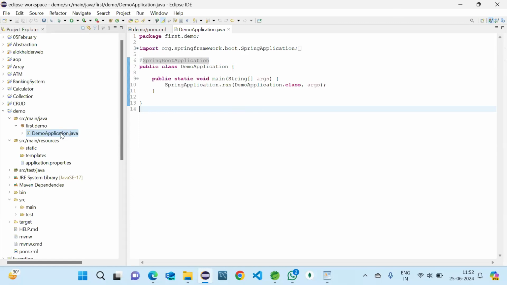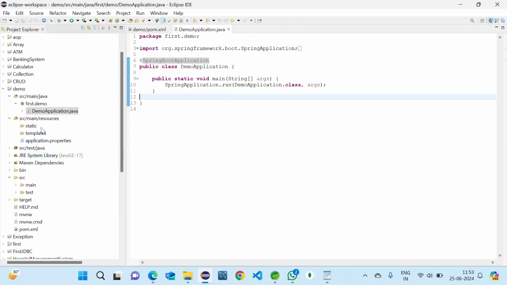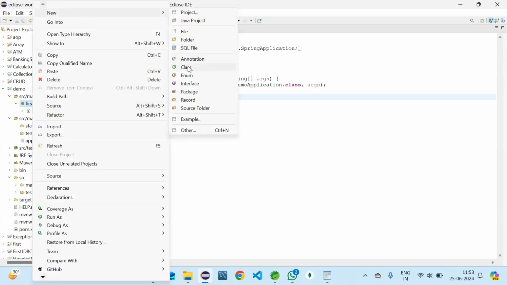And this is the main file. When we are creating a project, this will be created for every project, and it has this annotation. Because of this only, the overall execution will be completed automatically. So if we wanted to have any entity or anything, we should create one more class, and add the controller annotation, and after that we can use it. After everything, let me create one class then. We'll see how it will look.